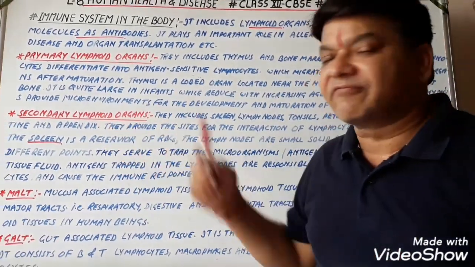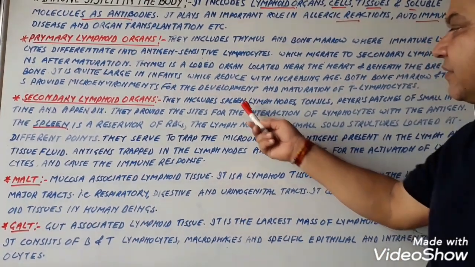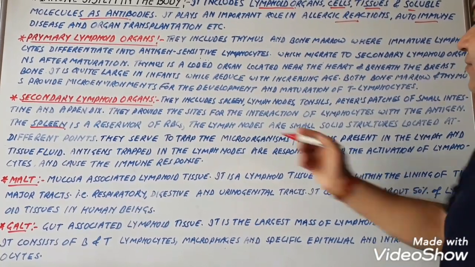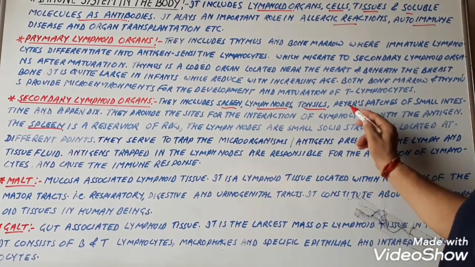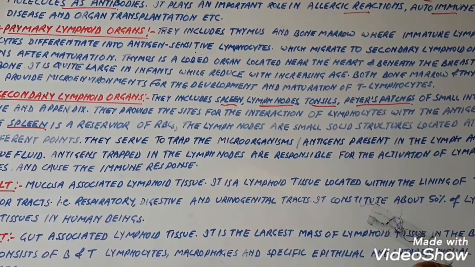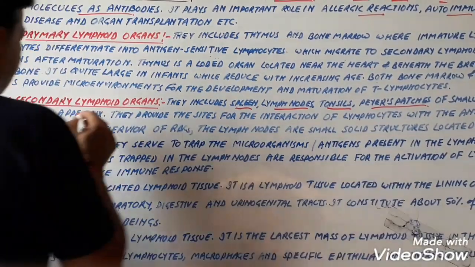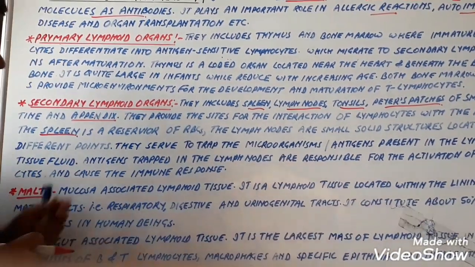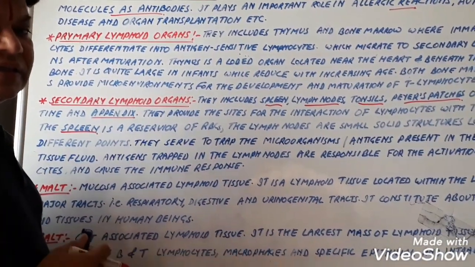Now, secondary lymphoid organs. Secondary lymphoid organs include the spleen, lymph nodes, tonsils, Peyer's patches of small intestine, and appendix also. Appendix is known as vermiform appendix.